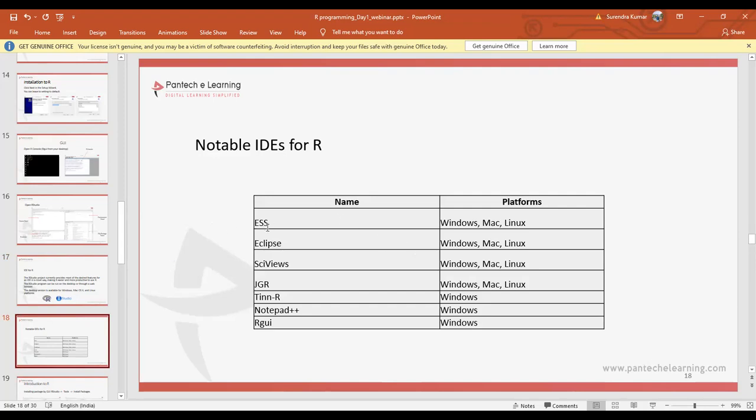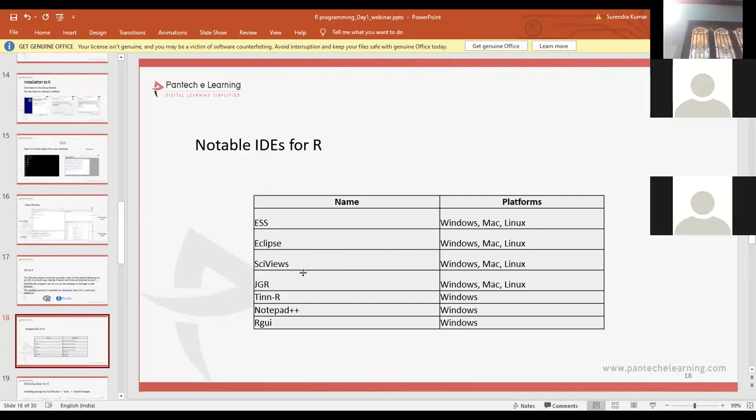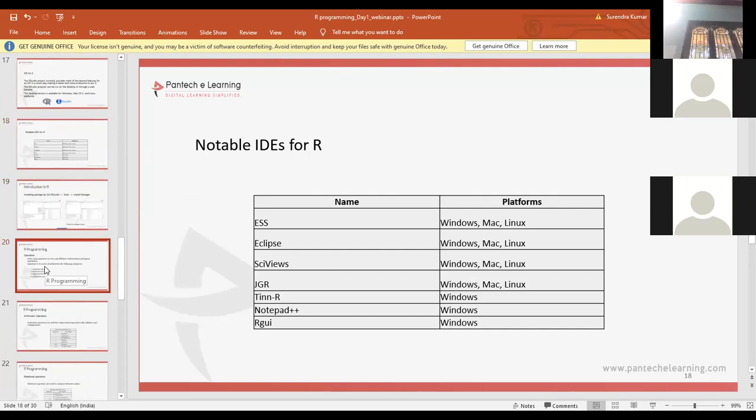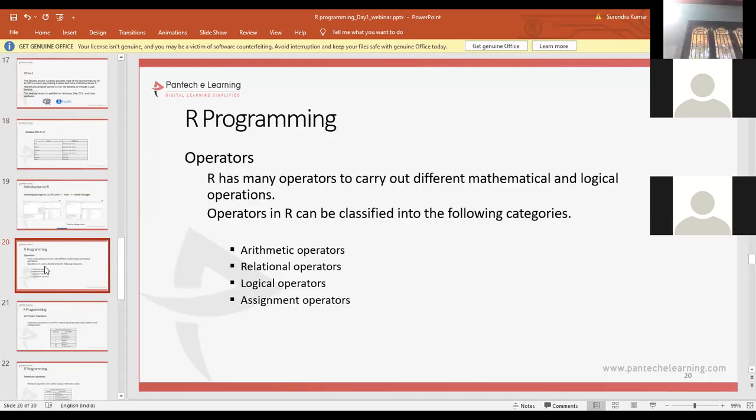This is one of the environments we can find in Windows, Mac and Linux. In all these platforms, we can use not only ESS but also Eclipse, SciViews, and JGR. These are different IDEs we can use in platforms like Windows, Mac OS, and Linux. Coming to only Windows, we can use Notepad++ and RGUI. These we can use in Windows only, on Windows 8, 7, 10, and so on. So this is all about the IDEs, the environments where we'll be working with R programming.